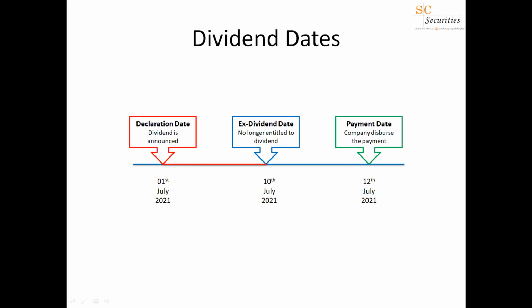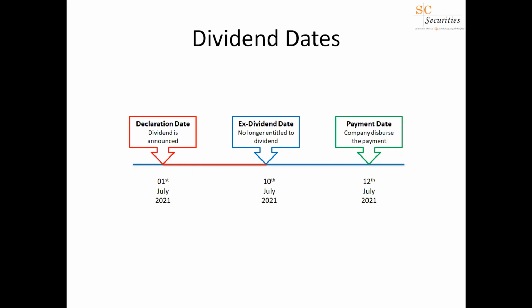This is important because you have to know these dates and keep track of them. So where can you get these dates? Any investor can get these dates from the Colombo Stock Exchange. If you go to the particular company's web page, for example, Commercial Bank.